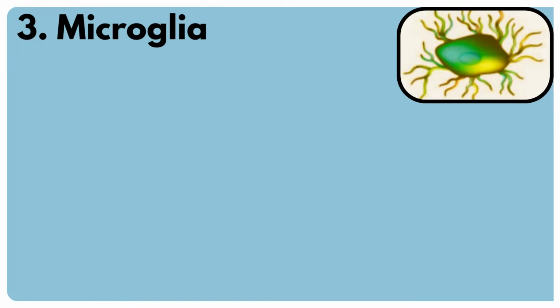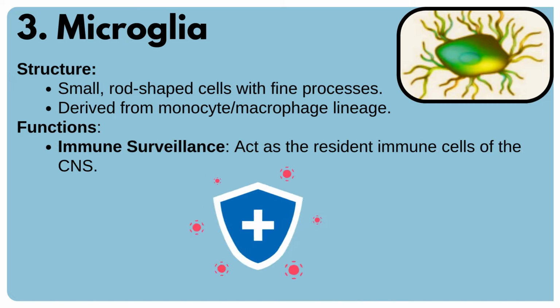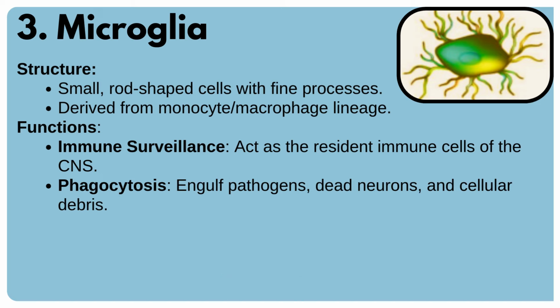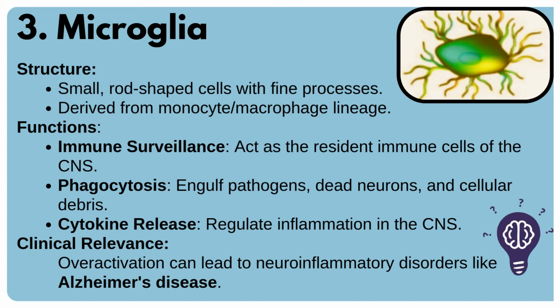Number 3. Microglia cells. Structure. They are small, rod-shaped cells with fine processes. They are derived from the monocyte-macrophage lineage. Functions. They perform the following functions: immune surveillance. They act as the resident immune cells of the central nervous system. Phagocytosis. They engulf pathogens, dead neurons, and cellular debris. Cytokine release. They regulate inflammation in the central nervous system. Clinical relevance. Overactivation of microglia cells can lead to neuroinflammatory disorders like Alzheimer's disease.